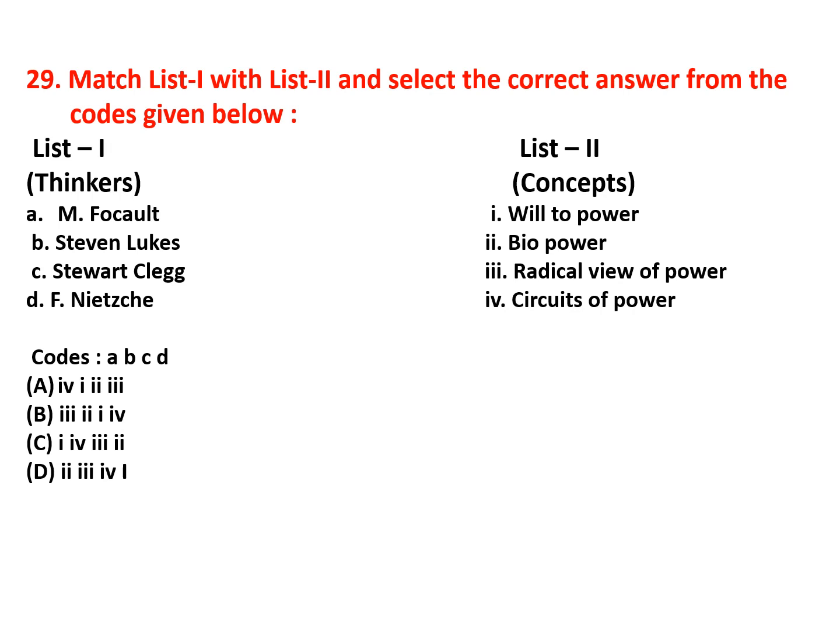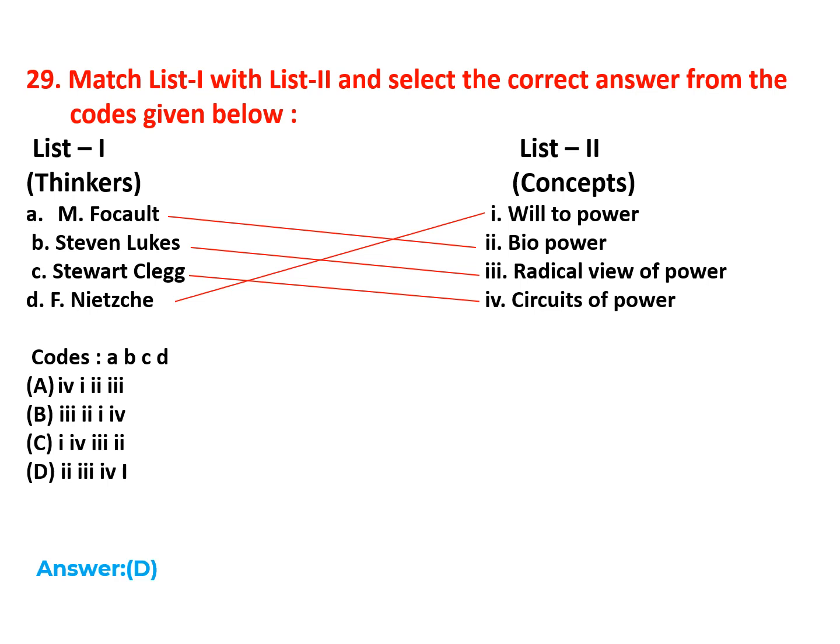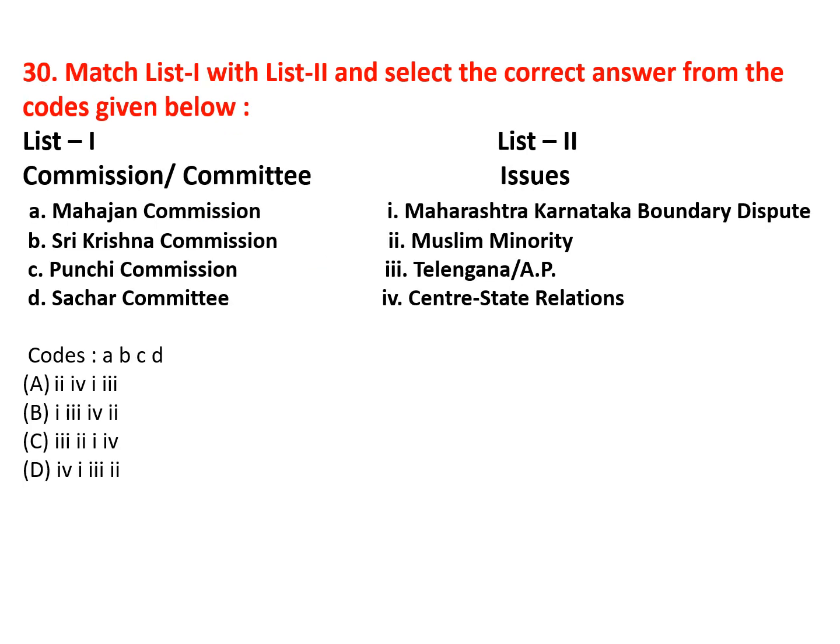Now thinkers with concept. M. Foucault, biopower. Steven Lukes, radical view of power. Stewart Clegg, circuits of power. F. Nietzsche, will to power. So the correct option for this question is option D, 2, 3, 4, 1.